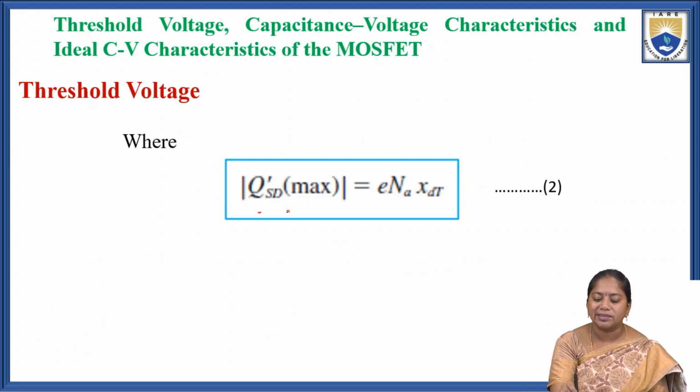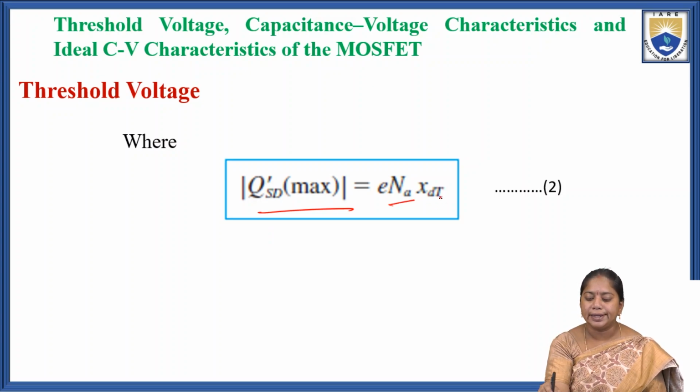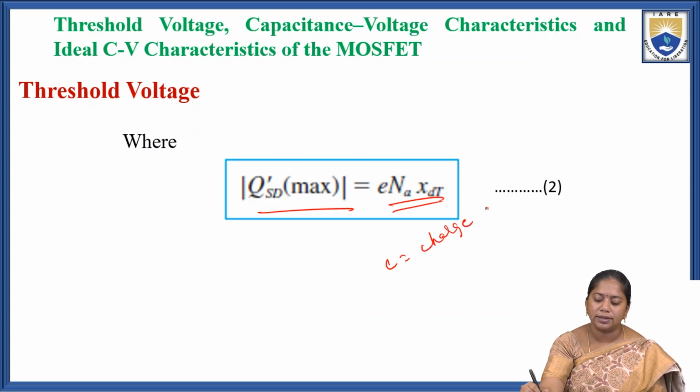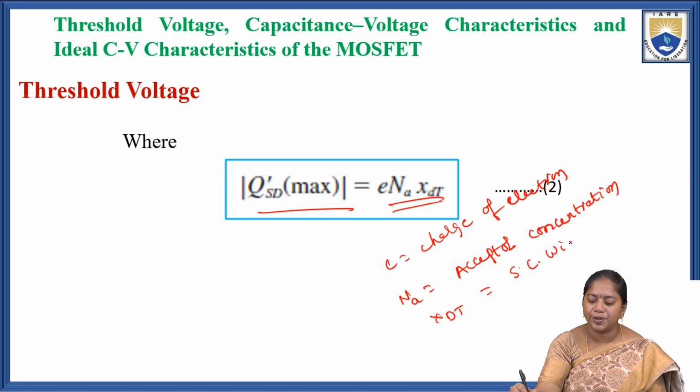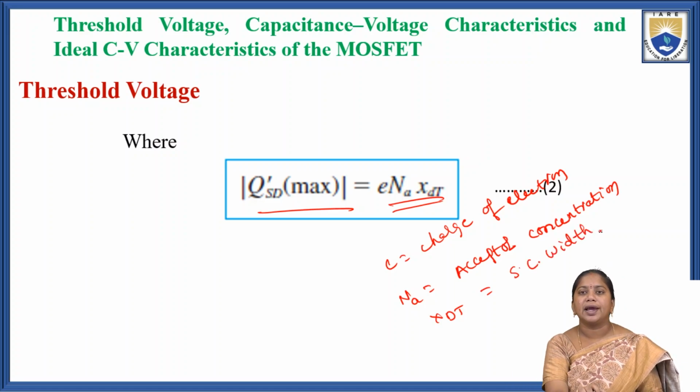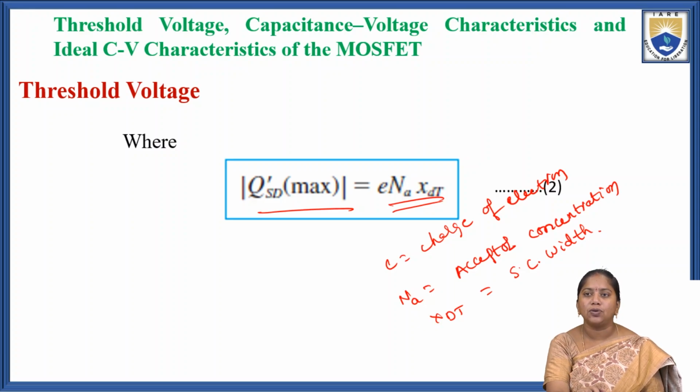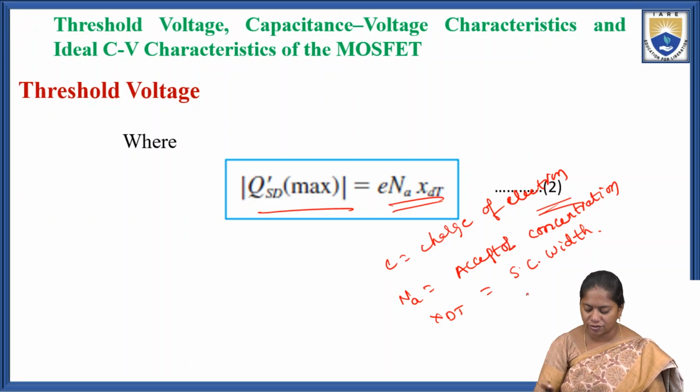Where QSD dash maximum equals e into NA into XDT, where e is the charge of the electron, NA is the acceptor concentration, and XDT is the space charge width. That is equation 2.